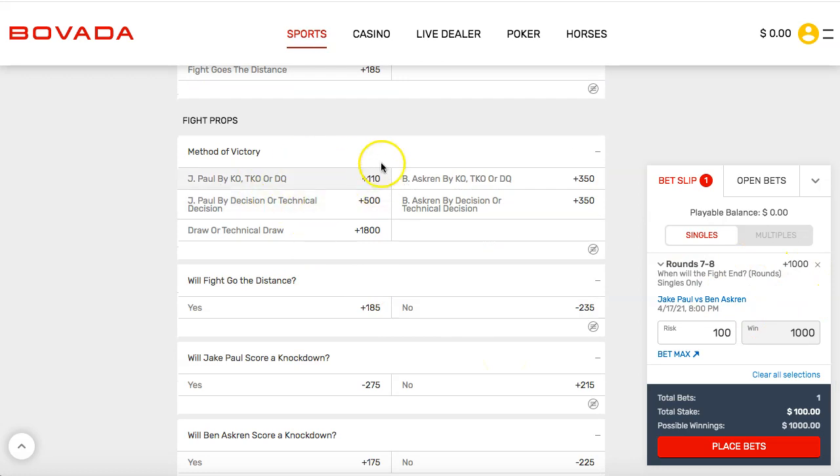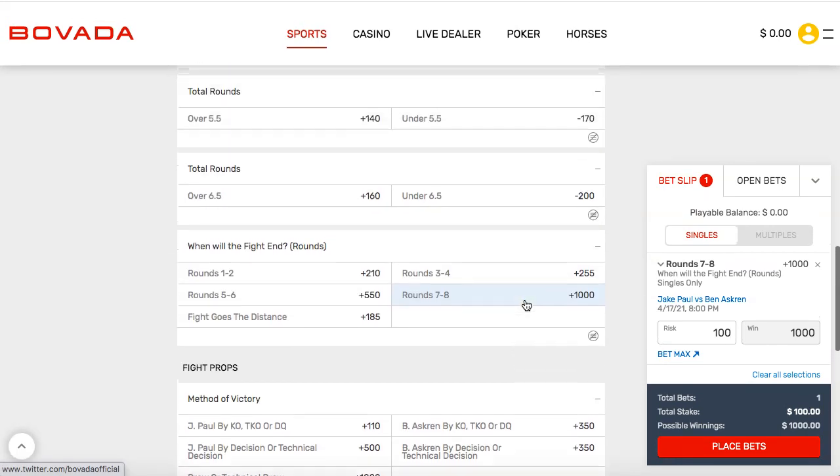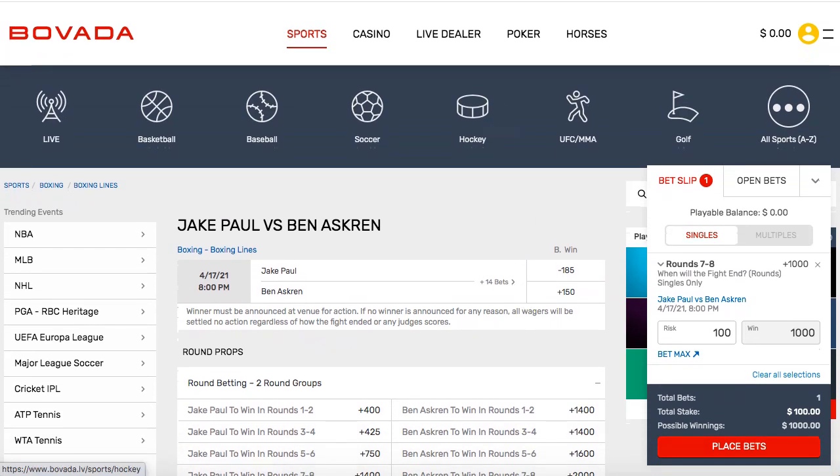Now the method of victory over here, right? Will the fight go the distance? Meaning, is it going to go all the rounds or not? Will Jake Paul score a knockdown? Will Ben Askren score a knockdown, right? So there's all these different bets. Hopefully that helps. Leave a comment if you have any questions. Let me know who you're betting on.